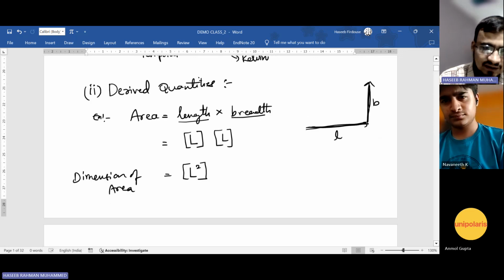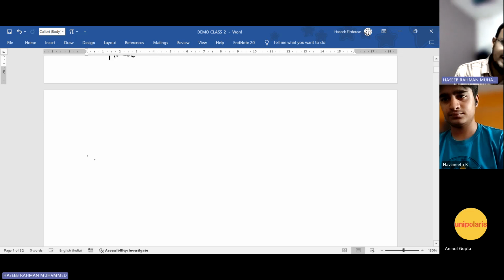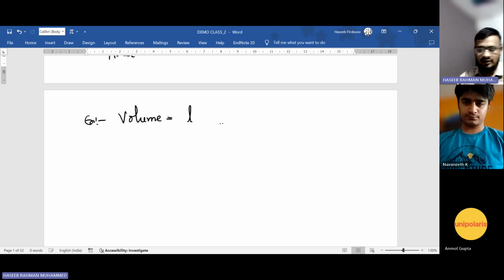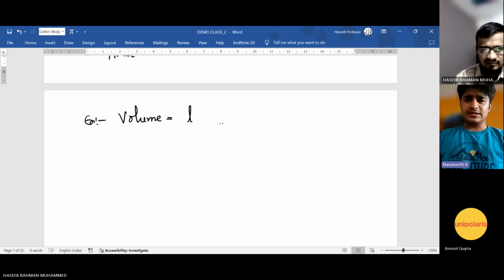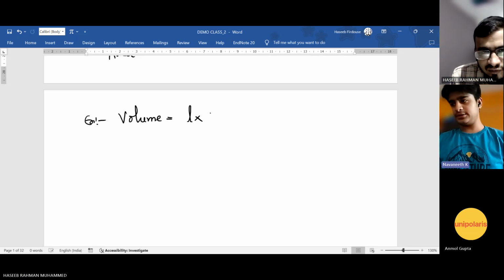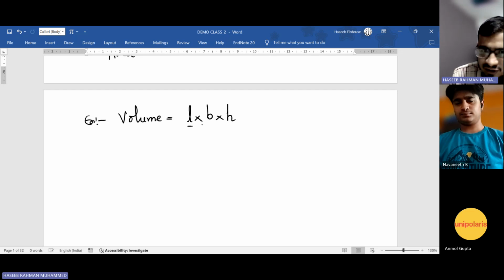Right. Similarly, let me take another example, say, volume. Do you know the formula for calculating volume? Length into breadth into height. Basically these three are lengths only.